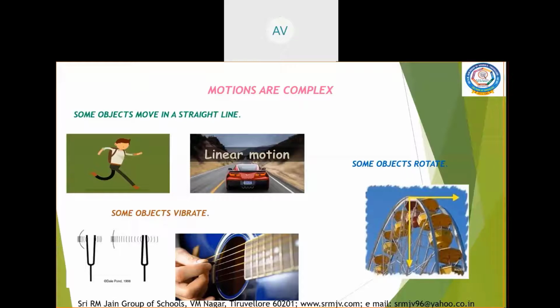Some motions are complex. What are complex motions? Let us consider this example. Earth moves around the sun, so it has a circular motion. It repeats its motion around the sun after regular intervals of time, so it has periodic motion. It rotates on its own axis, so it has rotational motion. So, three types of motion combine together in this movement of the earth. This type of motion is called complex motion.